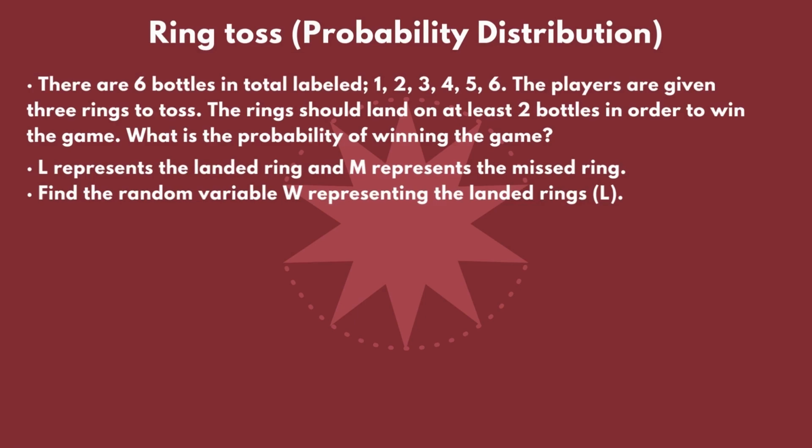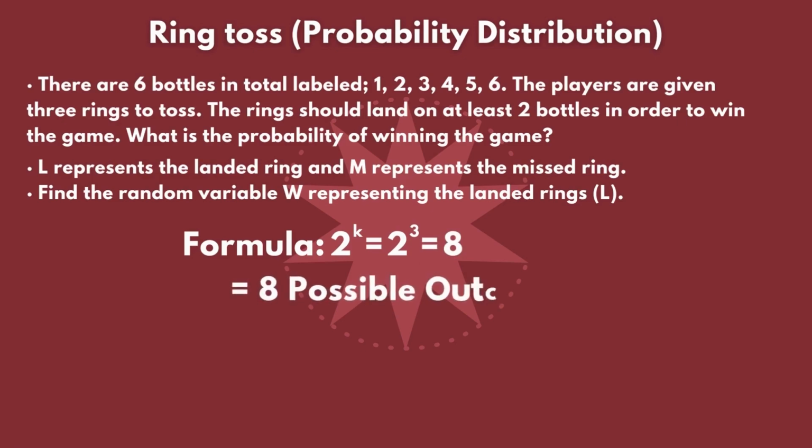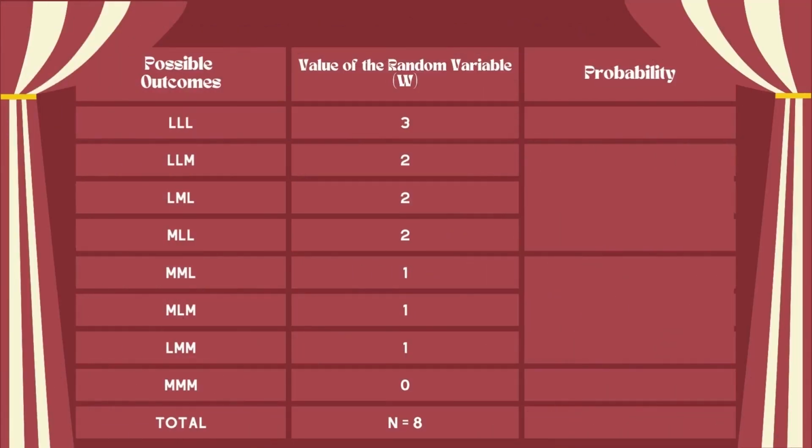Remember that our formula for getting the possible outcomes is 2 raised to k, wherein k represents the given number of samples. So from our given problem, our k will be 3. Since the players have 3 chances to toss the ring, we can now substitute the given and we will have 2 raised to 3, which is equivalent to 8. So now, we determine that there are 8 possible outcomes. We can now get our pattern of it. As you can see from our table, we got our patterns.